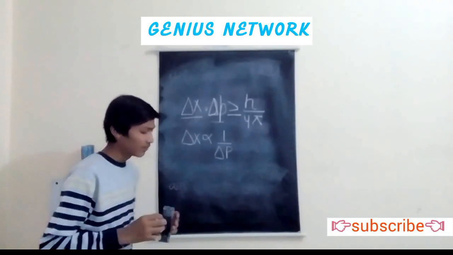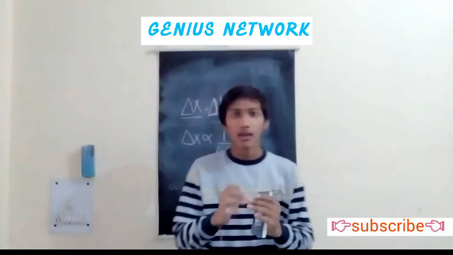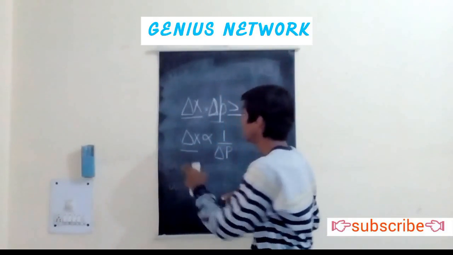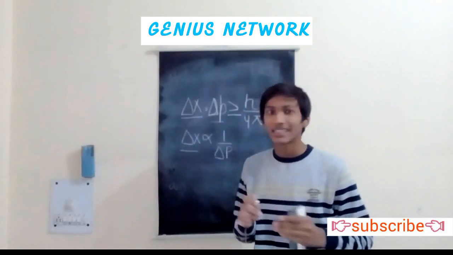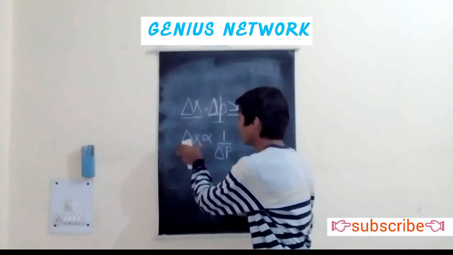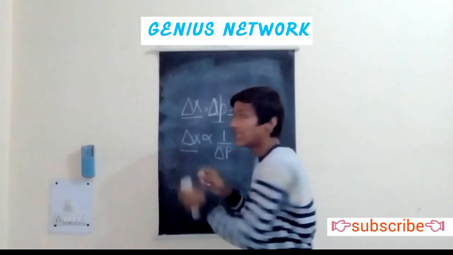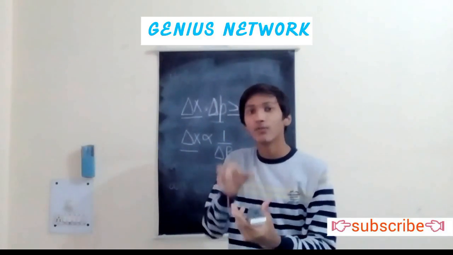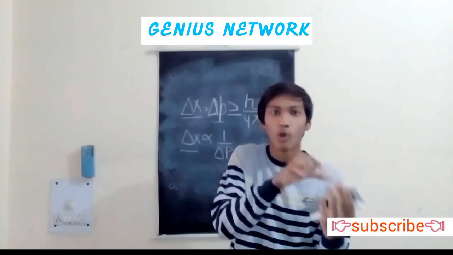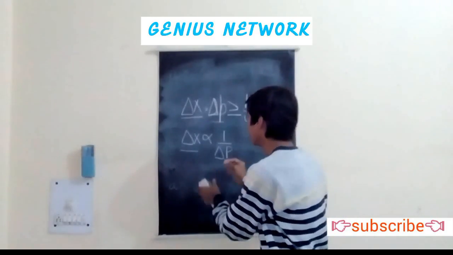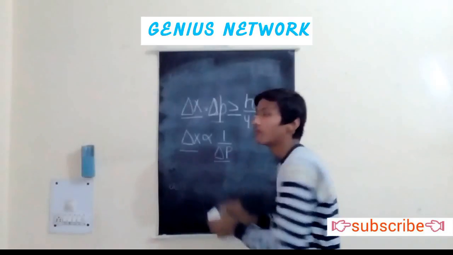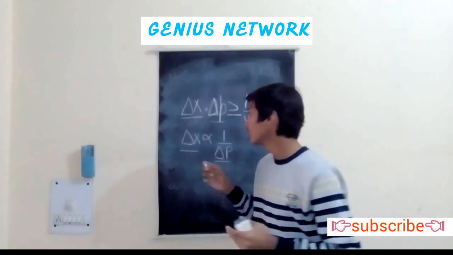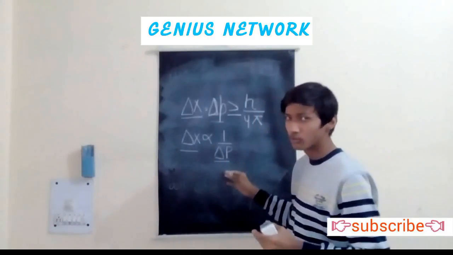So it says that if we try to measure accurately the value of delta x, means if we find the value of delta x very accurately, meaning the value of delta x becomes very small, then the value of delta p will be very inaccurate or very uncertain, because they both are inversely proportional.